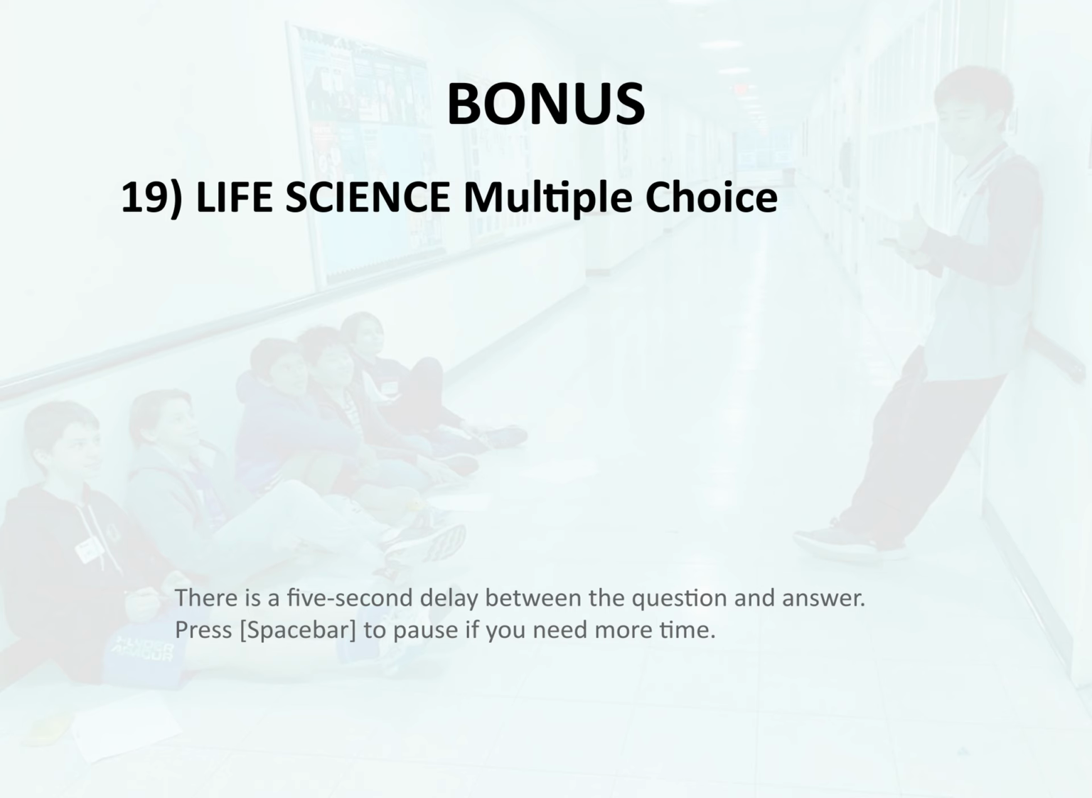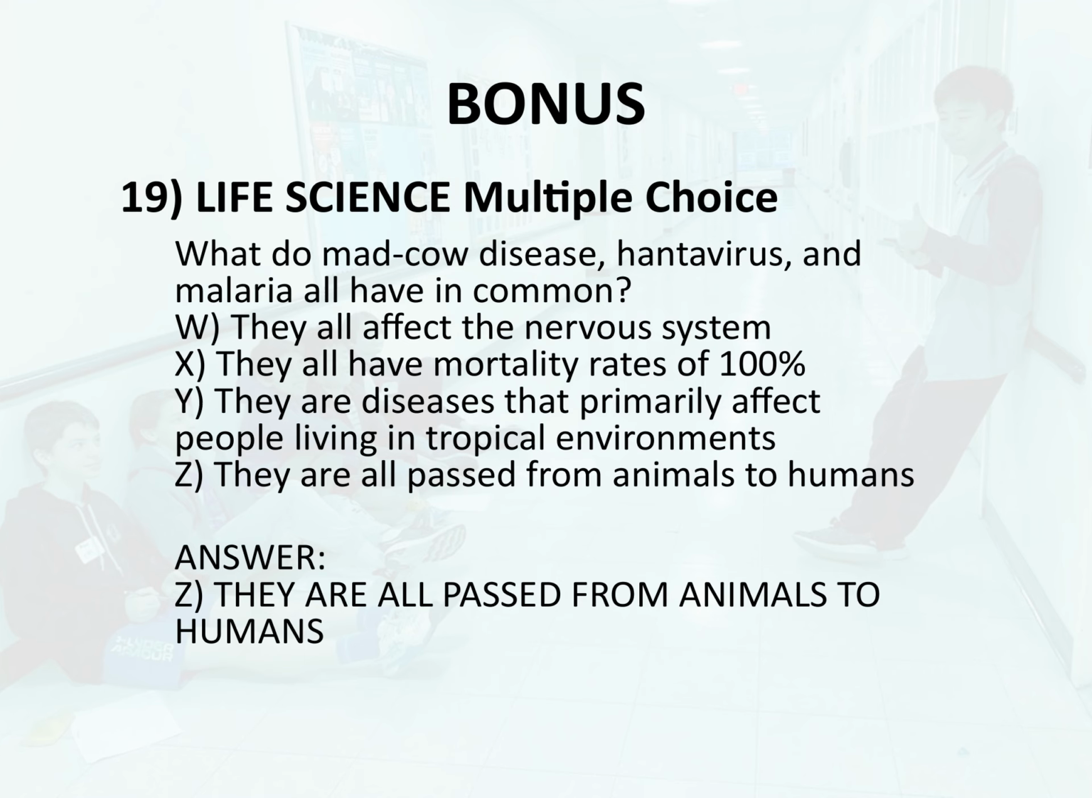Bonus 19. Life science. Multiple choice. What do mad cow disease, hantavirus, and malaria all have in common? W. They all affect the nervous system. X. They all have mortality rates of 100%. Y. They are diseases that primarily affect people living in tropical environments. Z. They are all passed from animals to humans. Answer. Z. They are all passed from animals to humans.